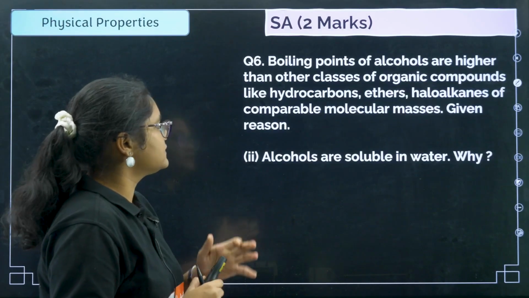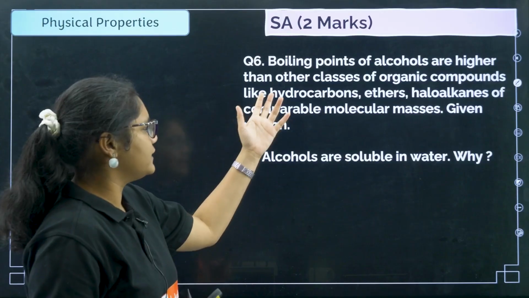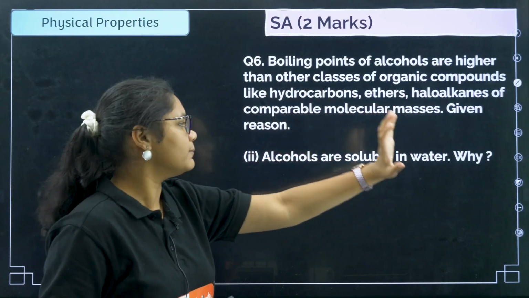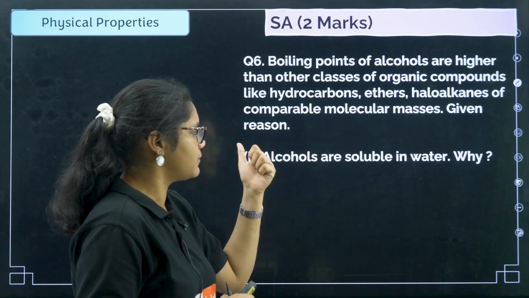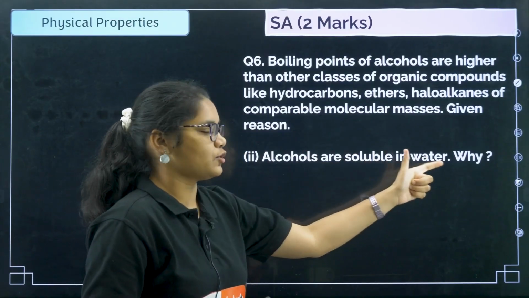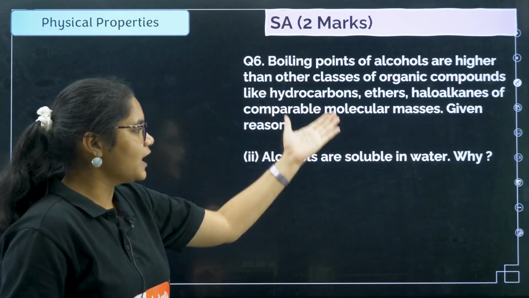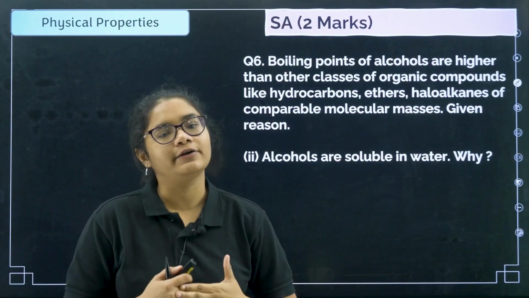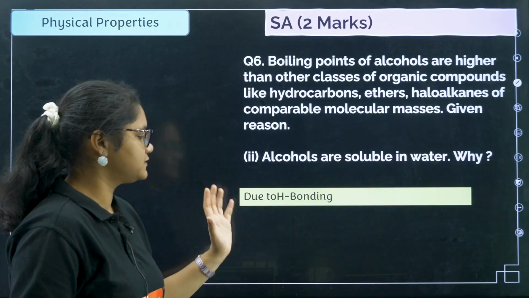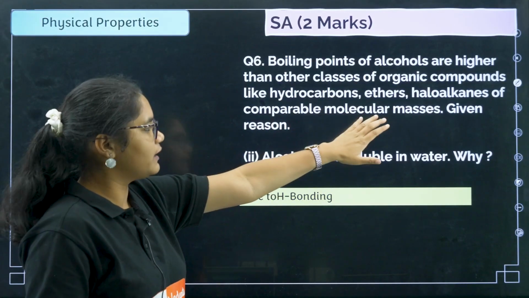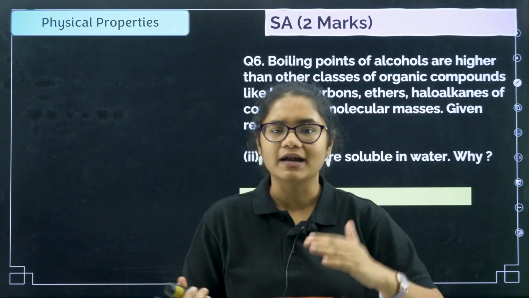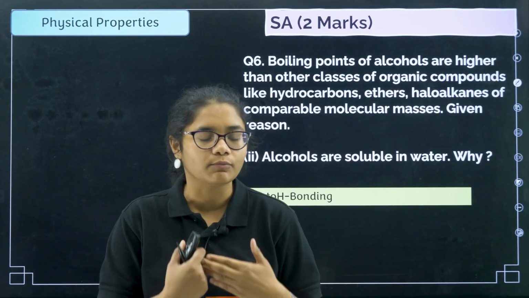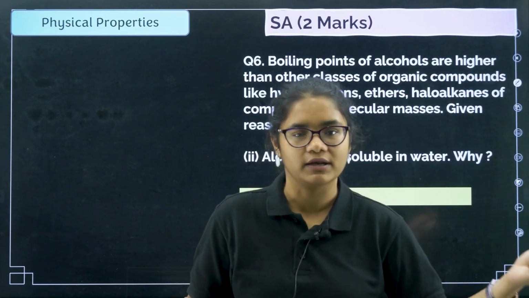Next, question number 6. Boiling points of alcohols are higher than other classes of organic compounds like hydrocarbons, ether, haloalkanes of comparable molecular mass. Give reason. Alcohols are soluble in water. Why? Both the answers for this are hydrogen bonding. So you can write down here, due to hydrogen bonding the intermolecular forces are more. That is why it is difficult to boil them, and that is why they have higher boiling point.